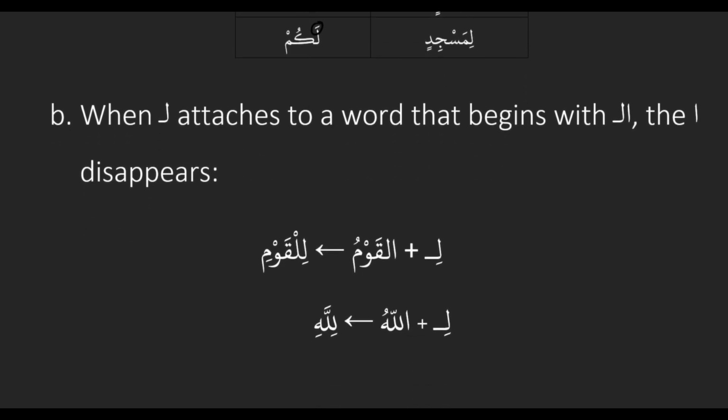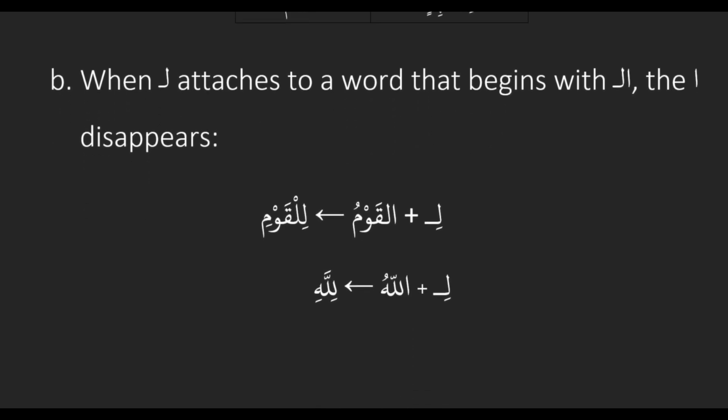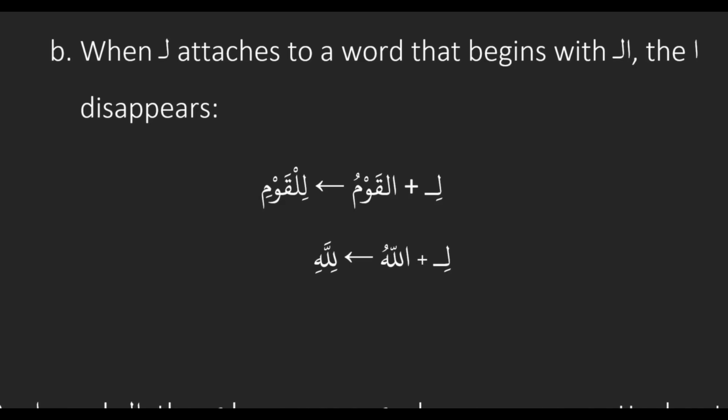And that is that when the li comes before a word with the alif lam on it, it'll end up eating the alif. So you see here, li plus al-qawm becomes lil qawm. You notice that the alif just kind of dropped here? Okay. So if you see that little squiggly U-looking thing, you know that you have a li plus an alif lam. Okay. So li plus al makes lil.